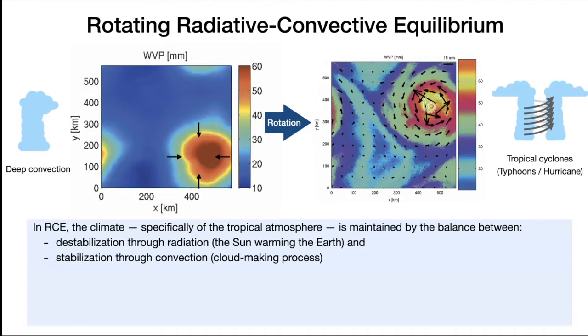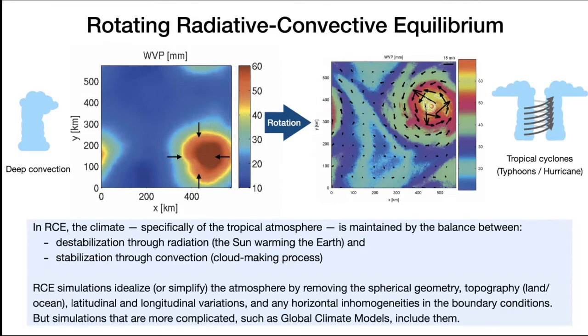Now, nowadays, we have many other types of models that help us to look at different systems of the Earth simultaneously. For example, global climate models now include the spherical geometry of the Earth, meaning the models see the Earth as a sphere, no longer as a square, or just one single line. There is topography, being the land and the ocean, and there's variation in the latitude and the longitude of the model. In the beginning of the model, everything is not uniform.